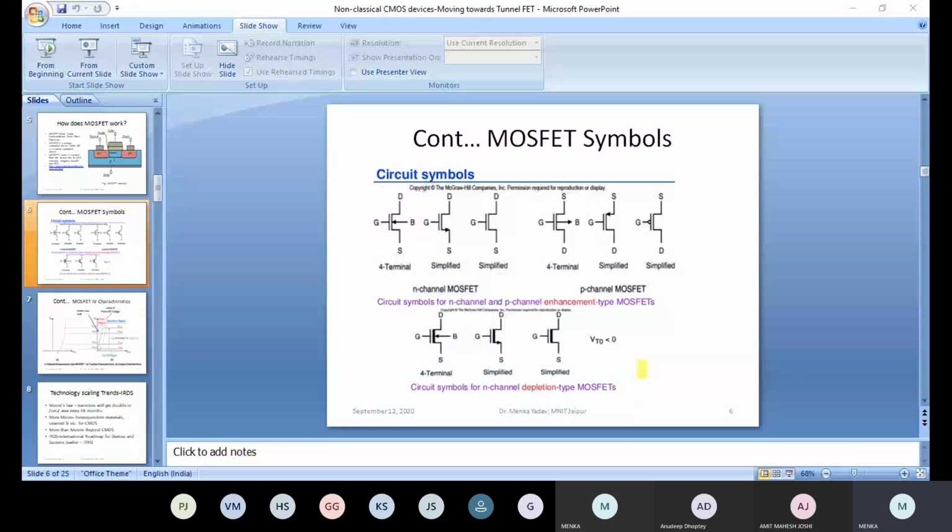So here, let us have a look. There are three particular regions. First one is the lowest one. This is the cutoff region. Cutoff means your device is off over here. So if it is working just like a switch, you can say that your switch is off. Then when you are increasing the VGS, these curves are going to increase.